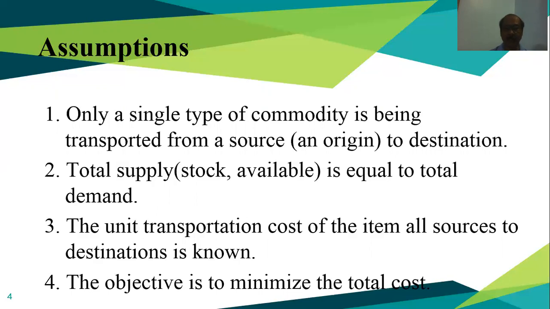The unit transportation cost of the item from sources to destinations is known. The objective is to minimize the total transportation cost. Since we are minimizing the total transportation cost, this linear programming problem is known as a minimization problem.